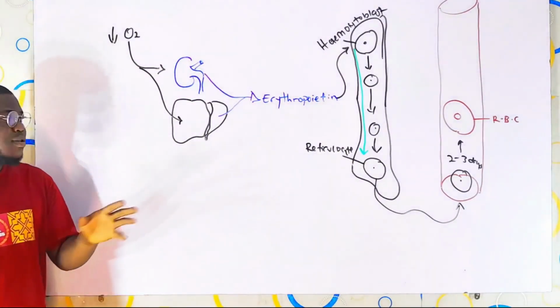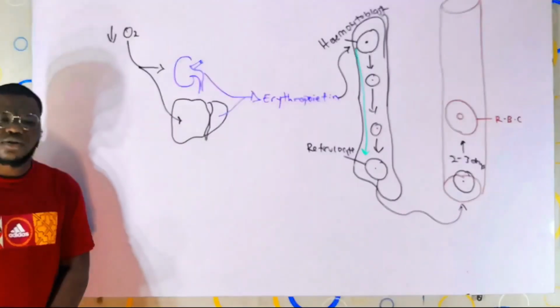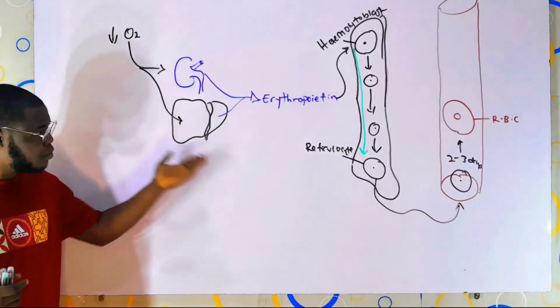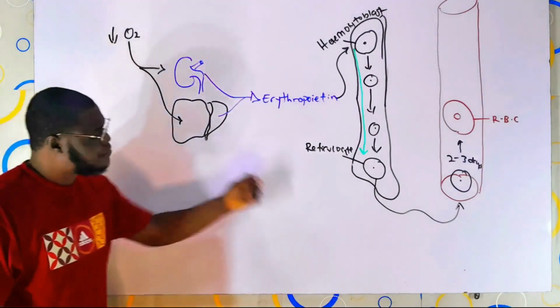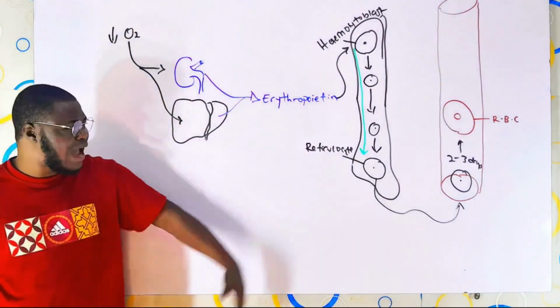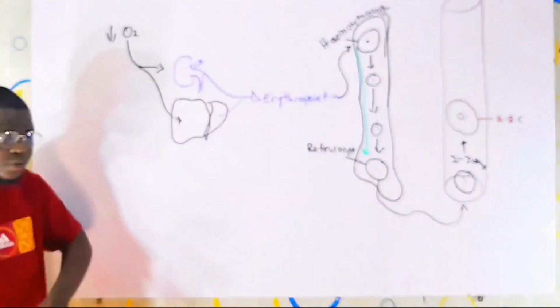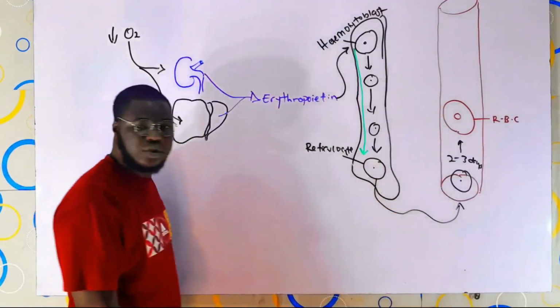Now, with this established, remember what we are trying to do: we are trying to talk about the increase in the production of red blood cells. What do you think can happen that is going to promote, hyperstimulate or overstimulate this process, to make us have a lot of red blood cells inside the bloodstream?